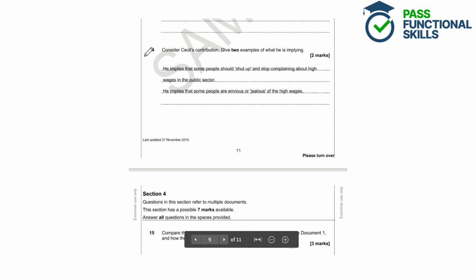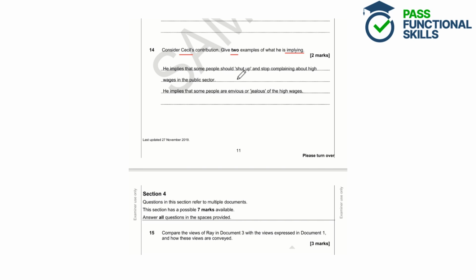Question 14. Consider Cecil's contribution. Give 2 examples of what he is implying. Okay, so we need to look at Cecil's contribution now, and we need to give 2 examples of what he is implying. So this word implying just means it's not obvious, so he's not literally saying it. We have to look for the underlying meaning in what he's saying.